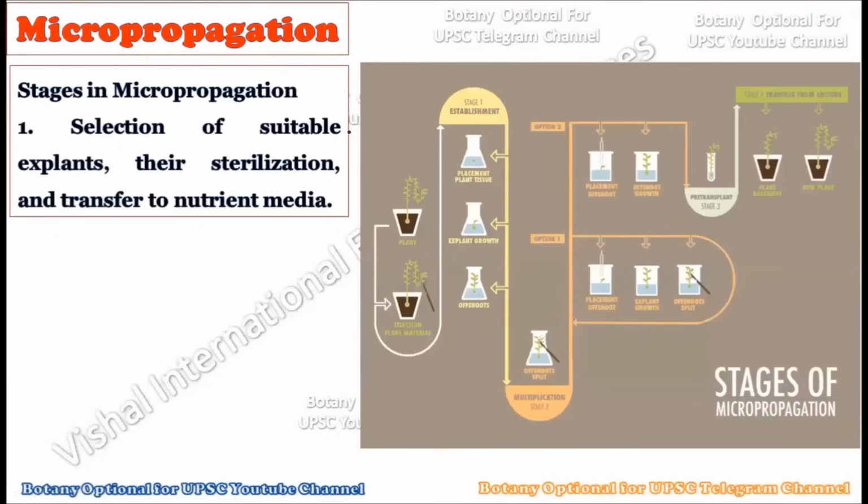Now see, what are the different stages involved in the micropropagation that we have to study now. The stages involved in the micropropagation are also the stages which we follow in the plant tissue culture. Okay, these are very similar methods. Just what we are doing here, we are creating a large number of plants this time. Generally, when we do the plant tissue culture, our aim is to create a full-fledged plant out of the explant. That is, we are creating only one plant from the explant. But here in the micropropagation, it is different from the plant tissue culture in this regard, that the aim is to create a large number of plants.